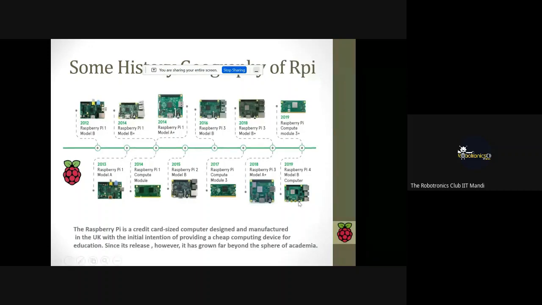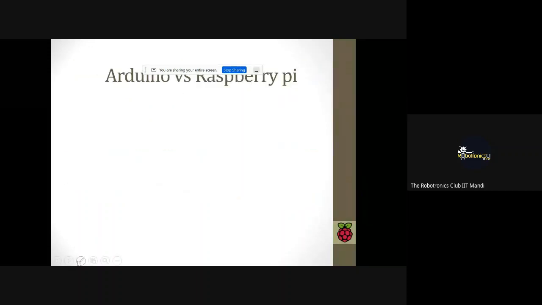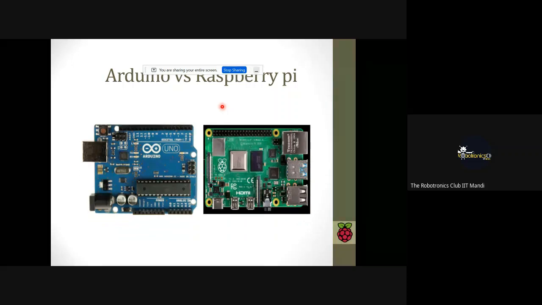This small Raspberry Pi board can be used for multiple purposes. Now the question arises in our mind: we were using the Arduino board, so why use Raspberry Pi? What are the limitations in the Arduino board that we can't overcome, but can do on the Raspberry Pi board? There are lots of limitations in Arduino. Suppose you want to connect your Arduino board to Wi-Fi and have an internet connection. Then you need another module, the NodeMCU ESP8266, to provide internet to your Arduino board. And if you talk about the Raspberry Pi, it has inbuilt Wi-Fi.